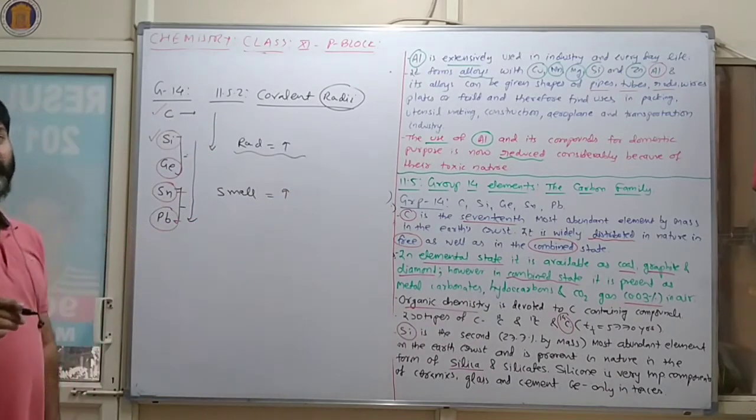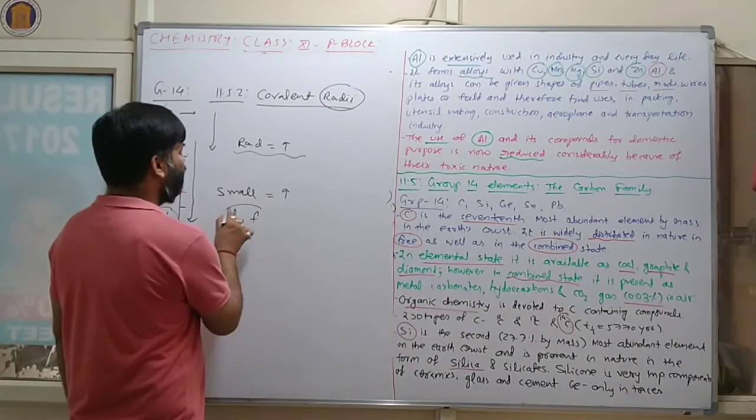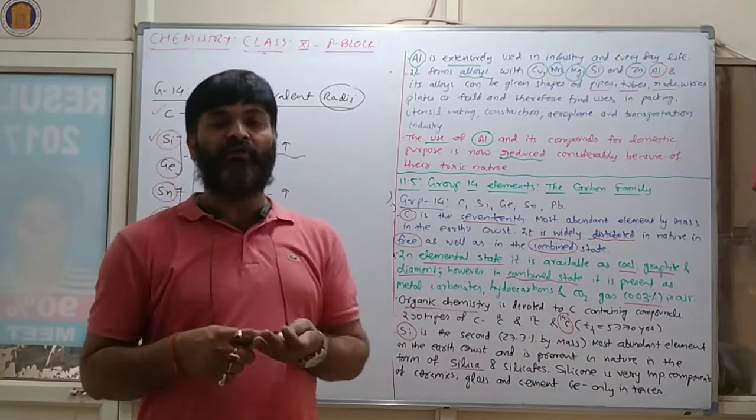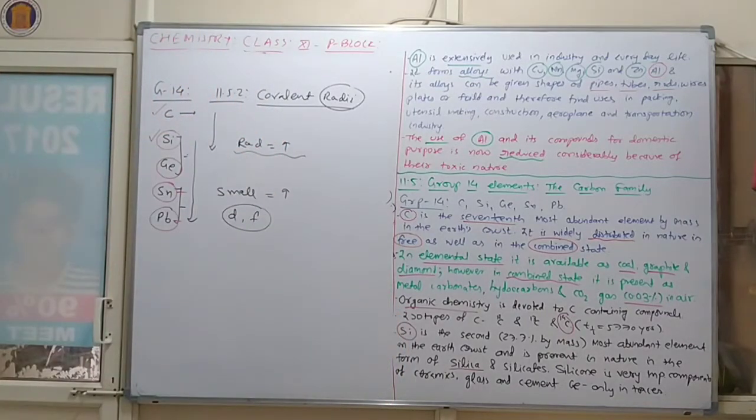So why does this type of trend occur? Due to the presence of d and f orbitals.